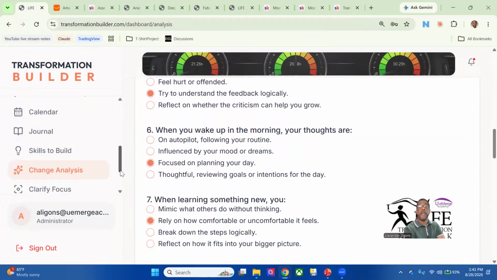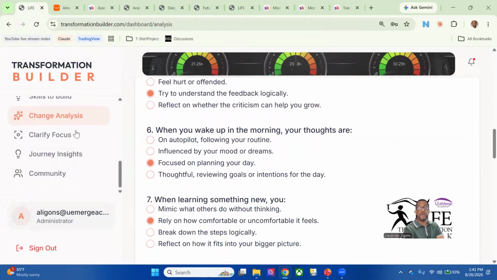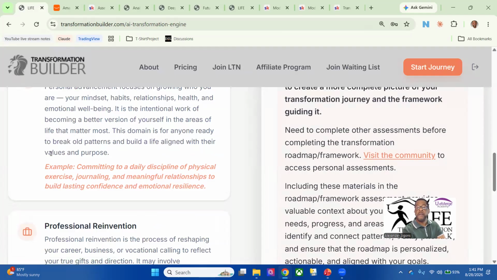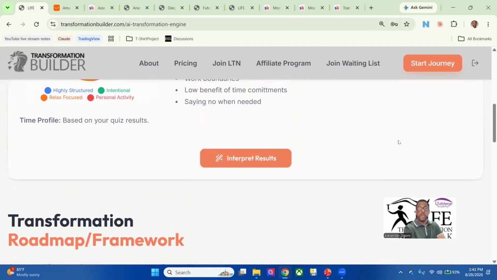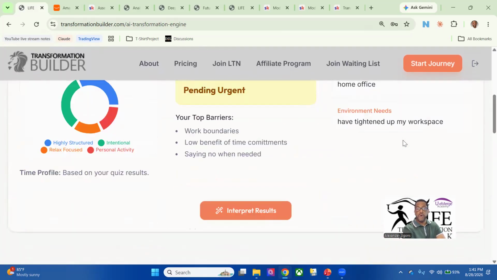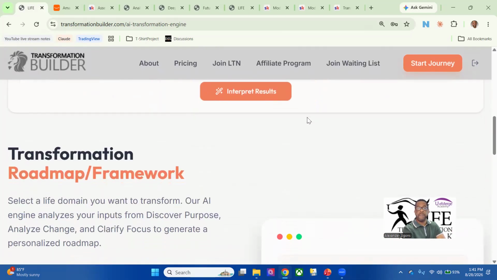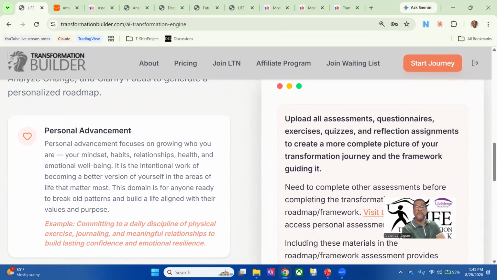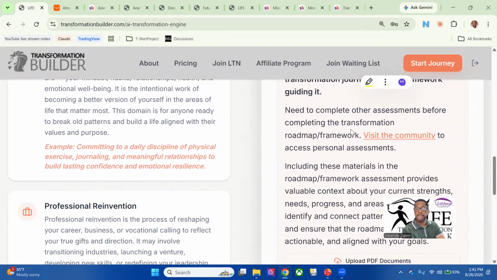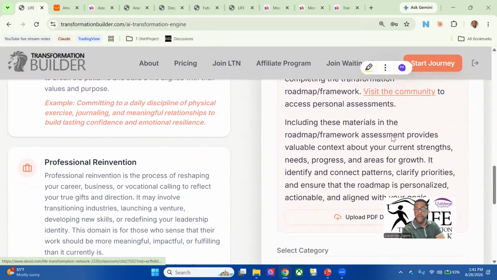But for those who are in the implementer plan, you're going to eventually get down here to, after you've gone through the clarify focus, which is the third step, you're going to move to the journey insights. So journey insights will be where you will see the last parts come together. If you were primarily focused on personal advancement, then right here, this is actually reminding you to use all the assessments. Go here if you need to go back to them.